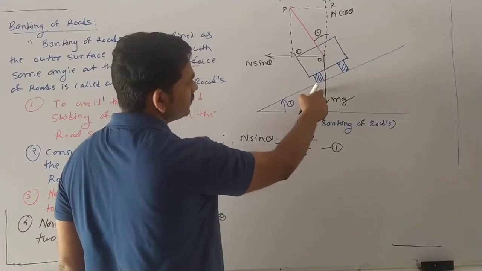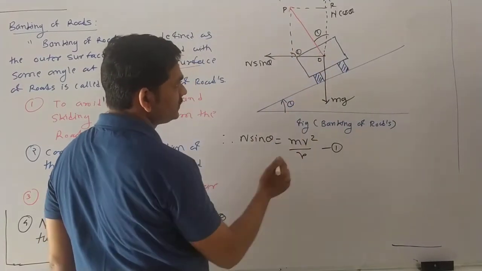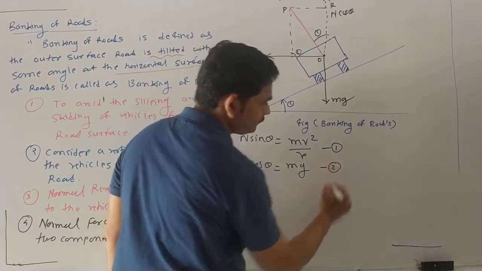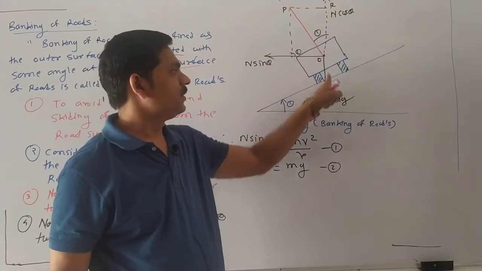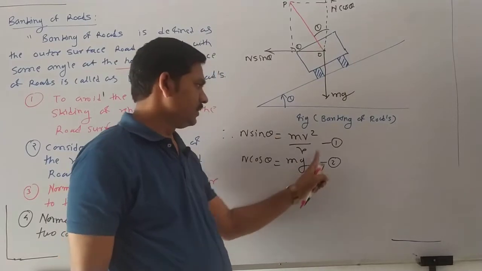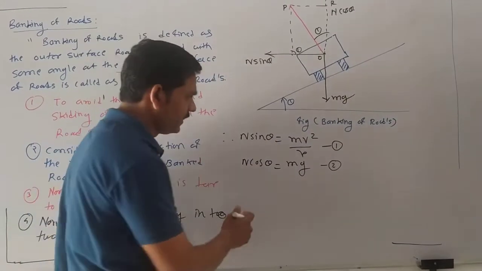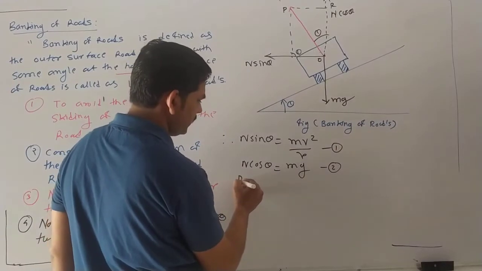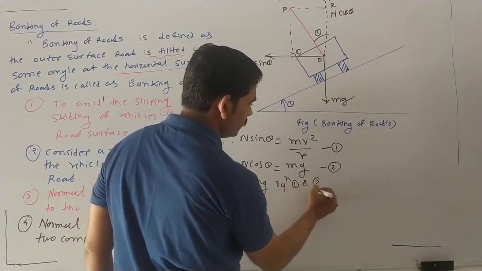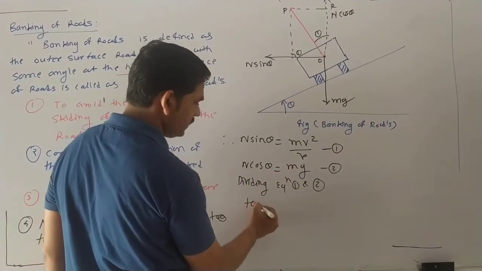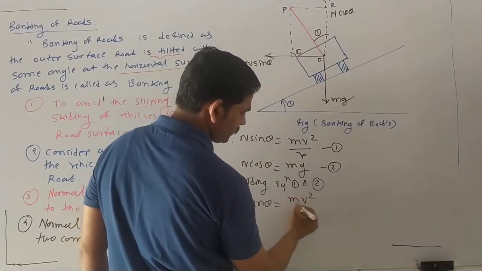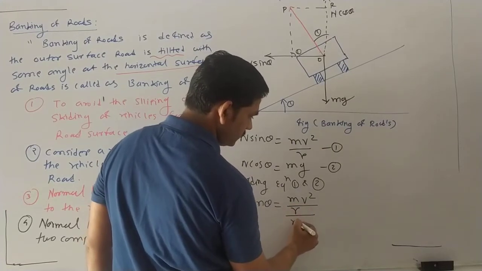Now for the other component, N cos theta balances mg. So N cos theta balances mg, right? This N cos theta is in the upward direction, and this mg is in the downward direction. If you consider these two equations, what do we do? We divide equations 1 and 2. So what do we get? We get tan theta equal to m v square upon r upon mg.